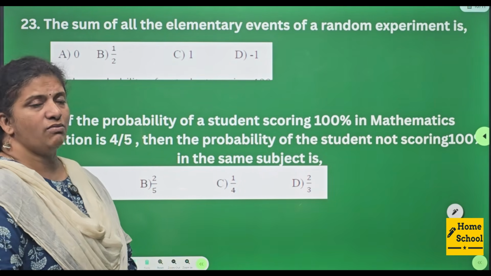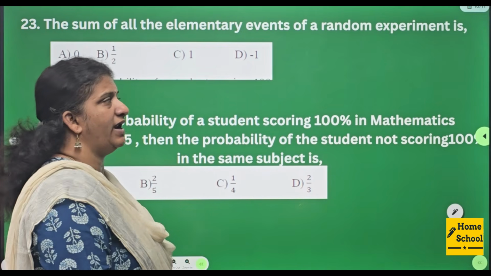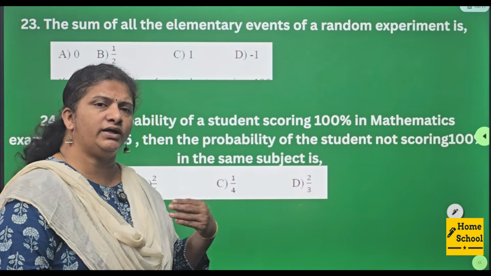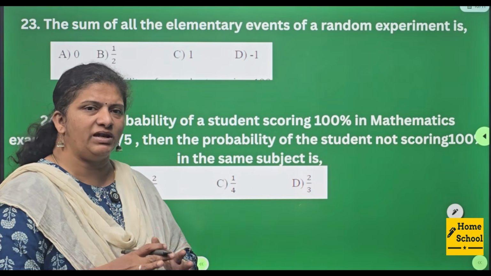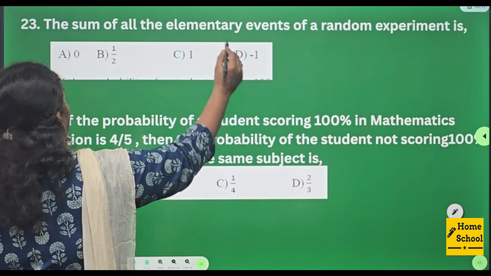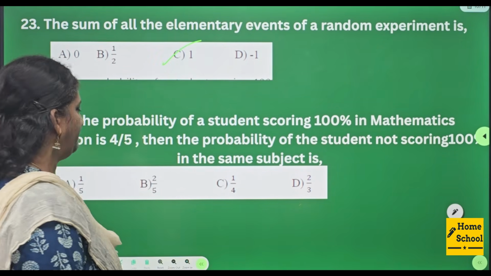23rd. The sum of all the elementary events of a random experiment is. So for all the elementary events, whatever you get, their sum will be 1. This is a very important bit. Option C, 1 is your answer.